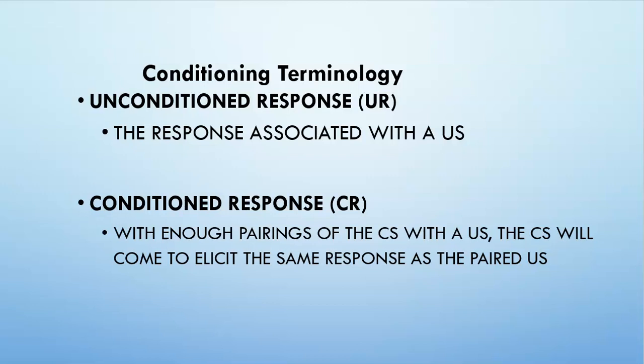Eventually the conditioned stimulus will come to elicit the same response as the unpaired US. In other words, if CS plus US is big enough, then the conditioned stimulus will now elicit a conditioned response. So you can understand it by what it's associated with: unconditioned response with unconditioned stimulus, conditioned response with conditioned stimulus.